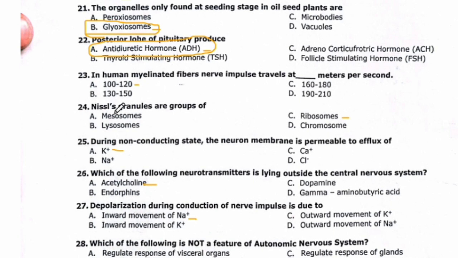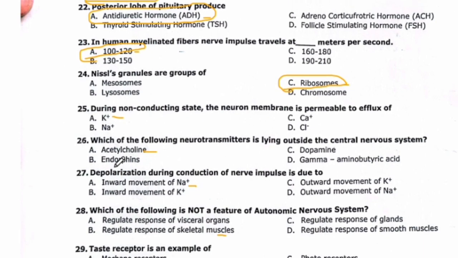In humans, myelinated fiber nerve impulse travels at the rate of 100 to 120 meters per second. Nissl's granules are group of mesosomes, lysosomes, ribosomes or chromosomes. So the right option is Charlie, ribosomes.